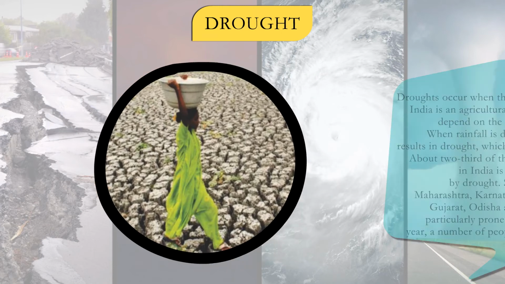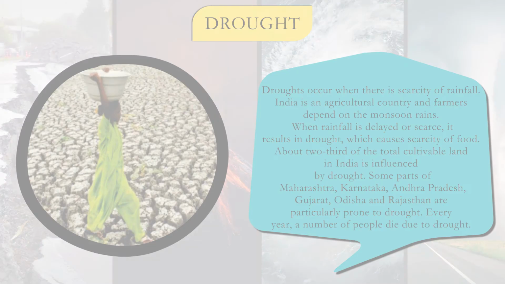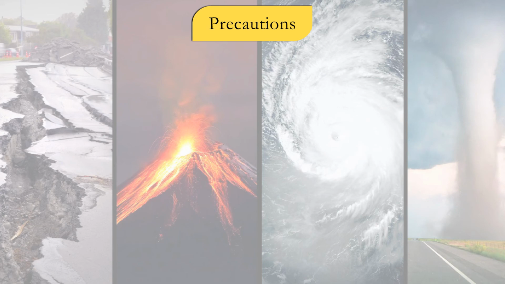Drought. Droughts occur when there is scarcity of rainfall. India is an agricultural country and farmers depend on the monsoon rains. When rainfall is delayed or scarce, it results in drought, which causes scarcity of food. About 2/3 of the total cultivable land in India is influenced by drought. Some parts of Maharashtra, Karnataka, Andhra Pradesh, Gujarat, Orissa, and Rajasthan are particularly prone to drought. Every year, a number of people die due to drought.